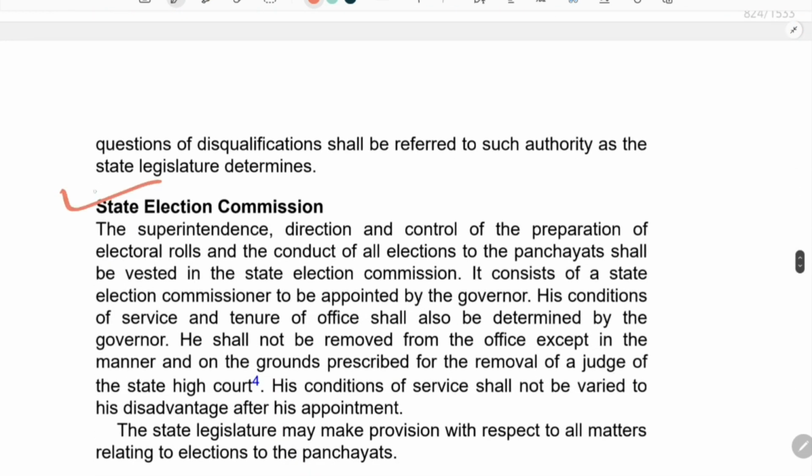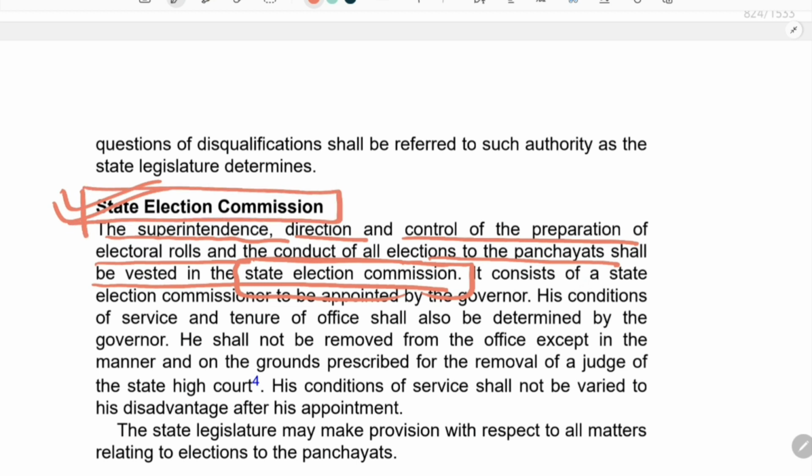Next important thing is the state election commission. Here we have to keep in mind that superintendence, direction and control for the preparation of electoral roll and the conduct of all elections to the panchayat shall be vested in the state election commission. So the state election commission is the topmost body responsible for the conduct of election at all levels of Panchayati Raj.